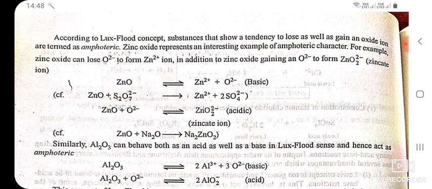According to Lux-Flood concept, substances that show a tendency to lose as well as gain an oxide ion are termed amphoteric. Zinc oxide represents an interesting example of amphoteric character. For example, zinc oxide can lose O2- to form Zn2+ ion, in addition to zinc oxide gaining an O2- to form ZnO2 2- zincate ion.